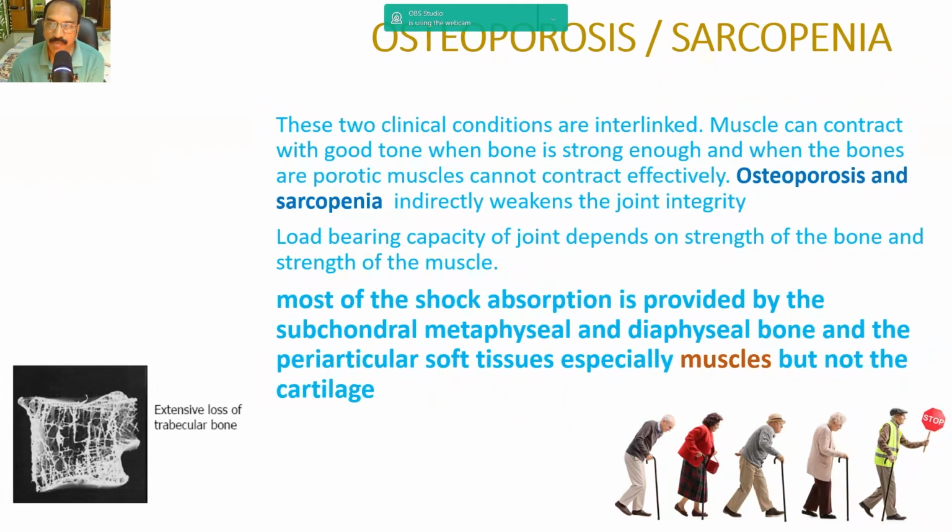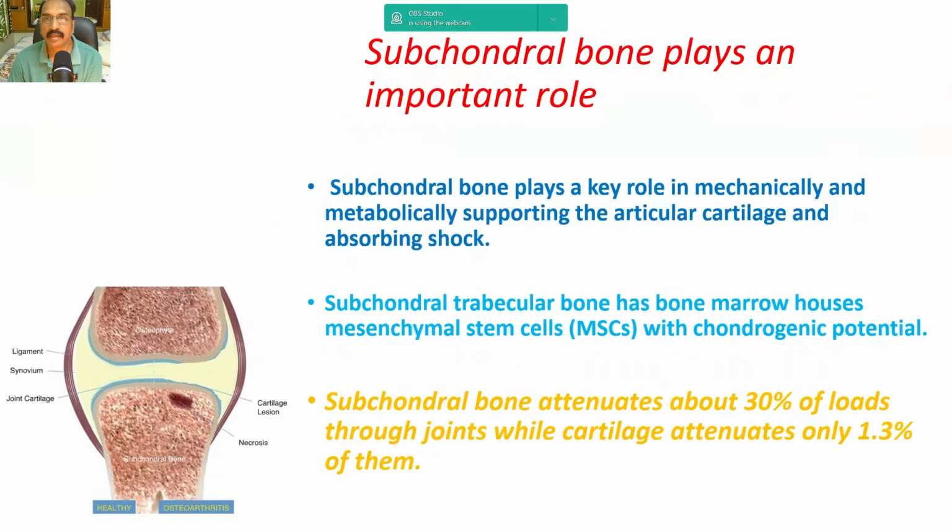Load bearing capacity of the joint depends on strength of the bone and strength of the muscle. Most of the shock absorption is provided by the subchondral, metaphyseal and diaphyseal bone and the periarticular soft tissues, especially muscles, but not the cartilage. Subchondral bone plays an important role in mechanically and metabolically supporting the articular cartilage and absorbing shock. Subchondral bone, the trabeculae, has bone marrow that houses mesenchymal stem cells with chondrogenic potential.